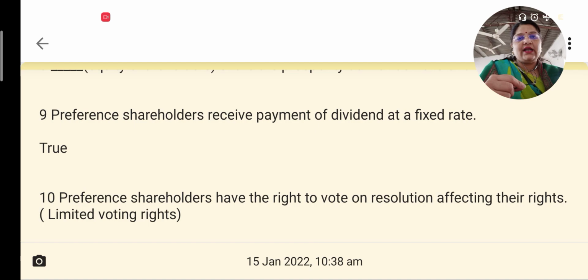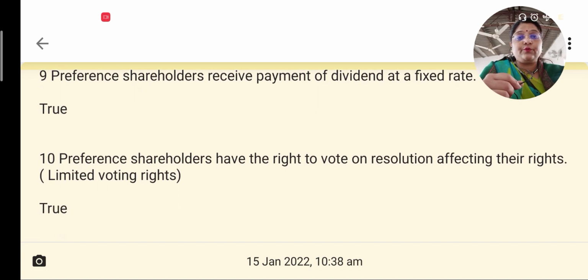On the other hand, the preference shareholders have preferential treatment both in respect of receiving of the dividend as well as repayment of capital at the time of the winding up of the companies. They receive dividend at a fixed rate every year, and the ninth statement is true.